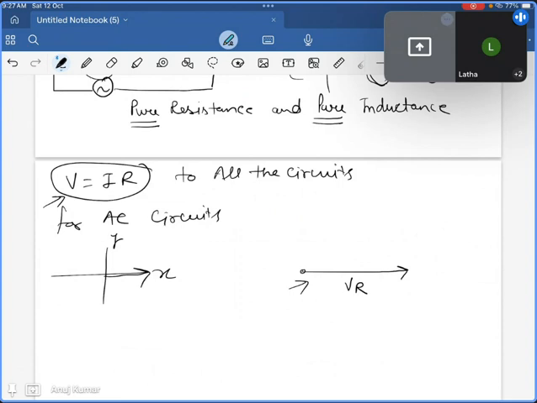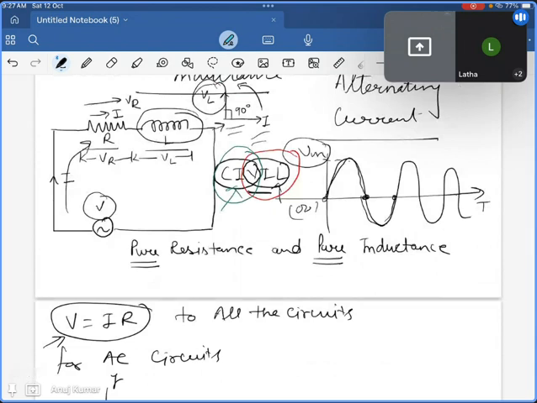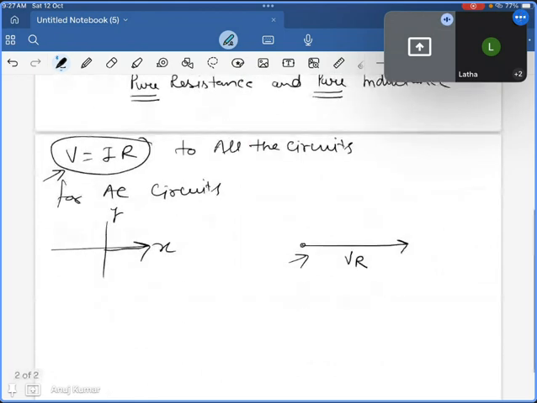As I already discussed with you, in the inductance, voltage leads the current by 90 degrees. So how do we show this in the phasor diagram? This is the voltage through inductance. This is the 90-degree phase shift with respect to the voltage in resistance.